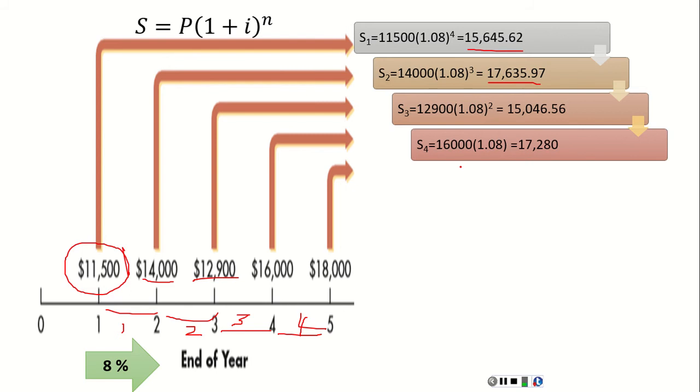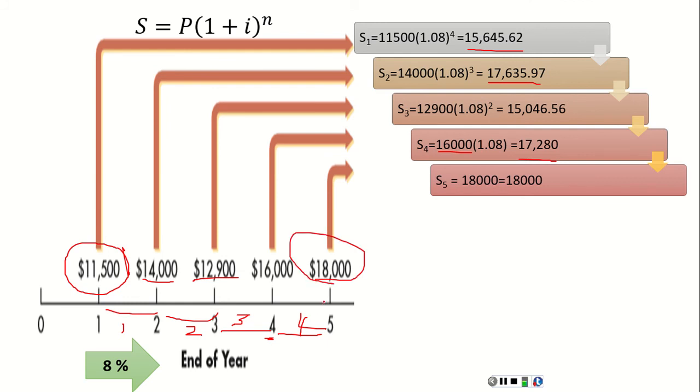The fourth amount, which is received at the end of year 4, which is 16,000, will be accumulated at 8% for just 1 year to be 17,280. The last amount, which is 18,000, will be received at the end of year 5. So it has the same accumulated value because no interest will be earned on this amount, because it will be received at the end of year 5.